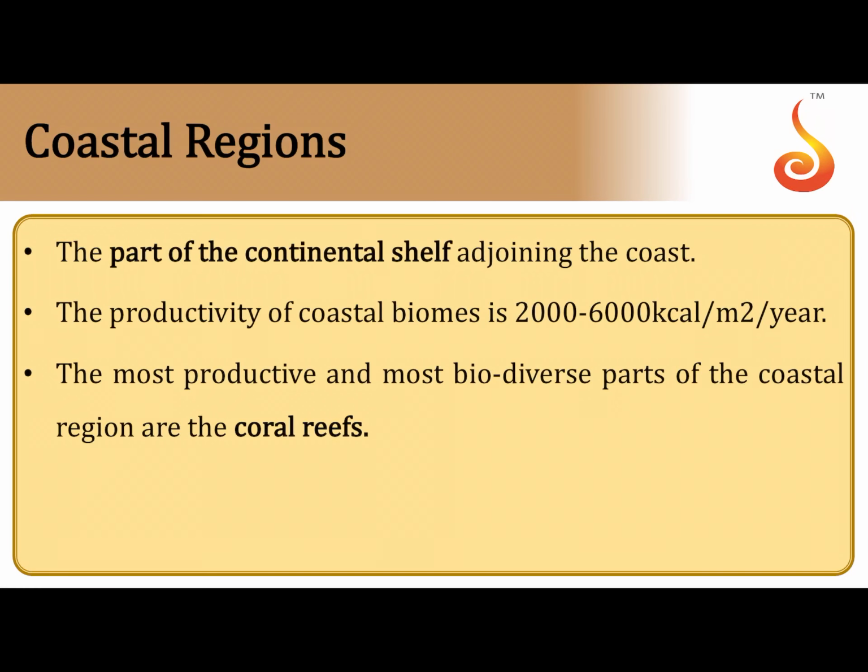Then you have the coastal regions. In the coastal regions, you have the continental shelf. The productivity of the coastal biome is 2000 to 6000 kilocalories. Remember, primary productivity is expressed in terms of per unit area per unit time. So remember the productivity of the coastal biomes, because it is mostly well lit with sunlight. The most productive and the most biodiverse parts of the coastal region are the coral reefs, because near coral reefs you can see sufficient sunlight, and most of the seas where you see a lot of coral reefs are mostly shallow waters. They are not deeper seas.